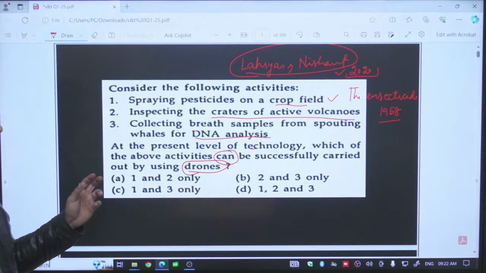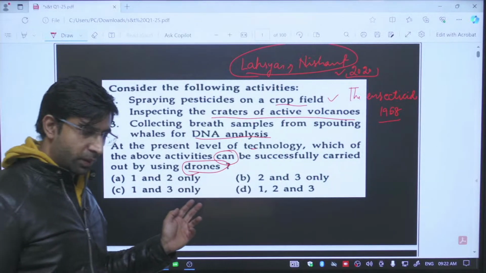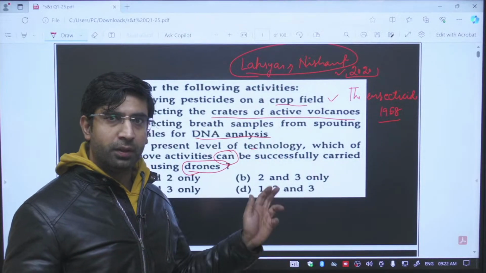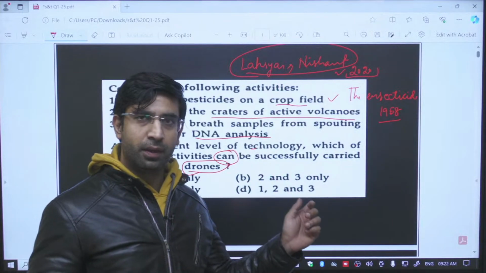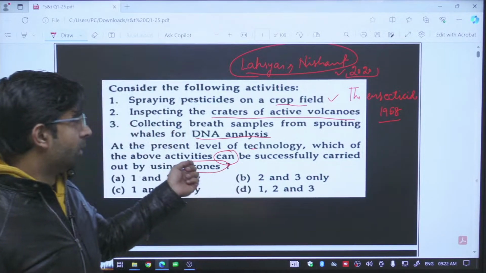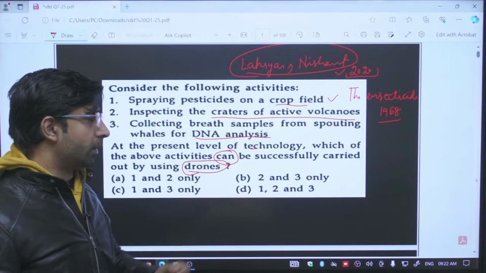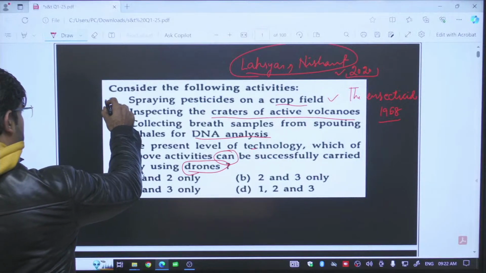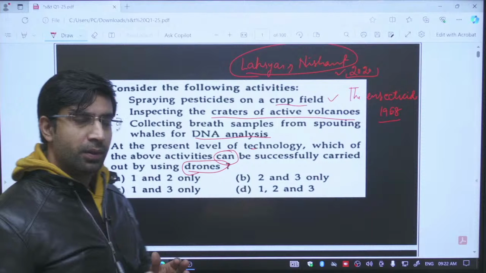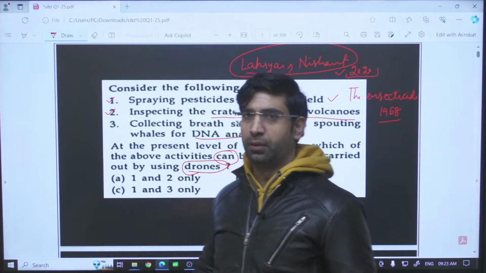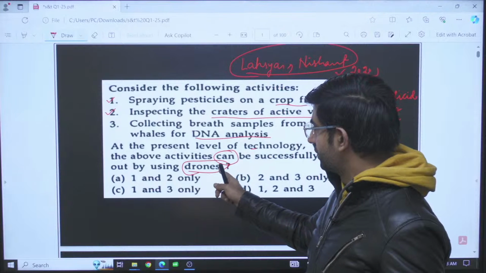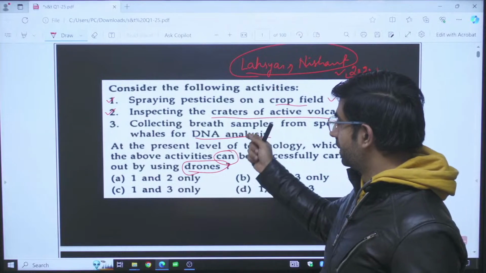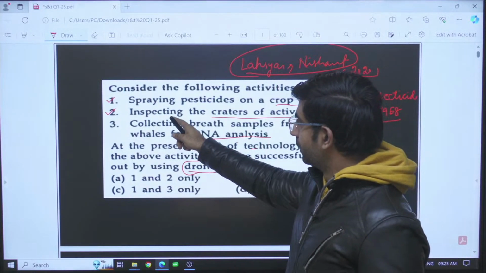Then the second statement, craters of active volcanoes, without any doubt, this we are using. In the year 2015, some scientists in the Hawaii island used an unmanned aerial vehicle to take samples from an active volcano. So this statement is also right. For every question in science and technology, you require a mix of both static knowledge as well as dynamic knowledge. Here, along with the static knowledge of what drones are, you require some additional part which is on the basis of current affairs knowledge. This is also right.